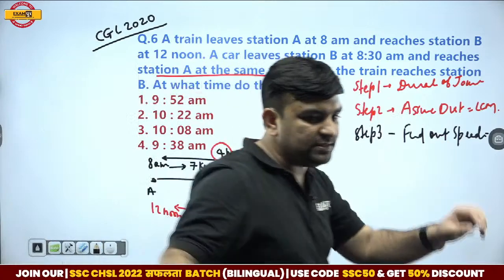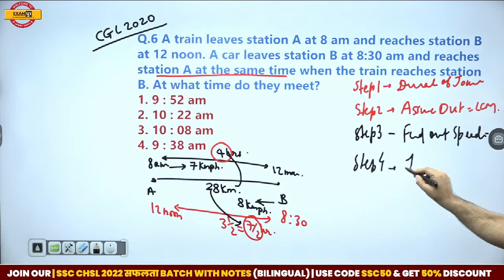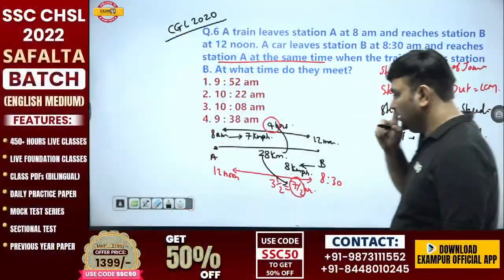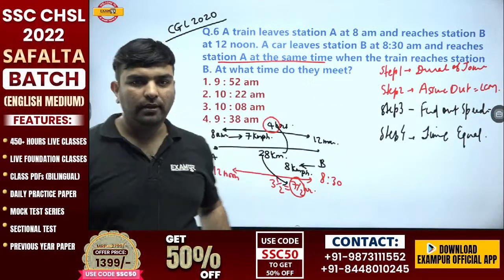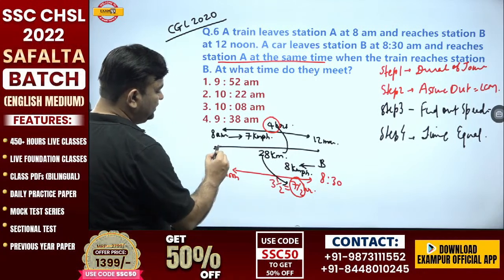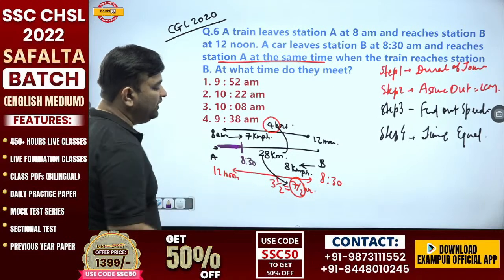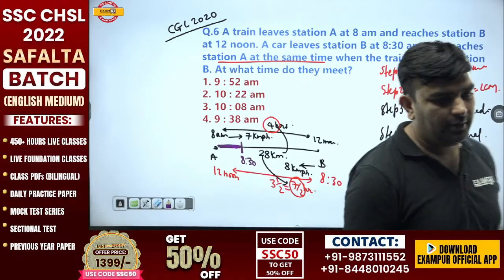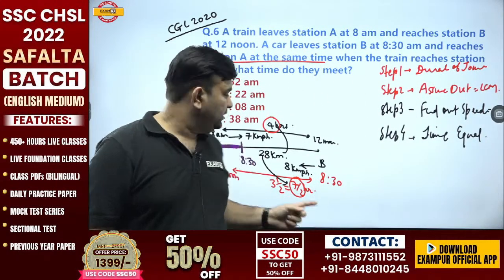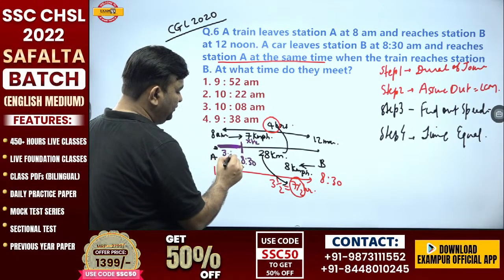What is step 4? Step 4 is time balance, means time equal. One started at 8, another started at 8:30. So move it alone for half hour, from 8 to 8:30. With the speed of 7 in half hour, 3.5 kilometer would be traveled.